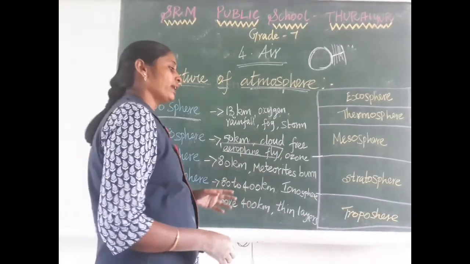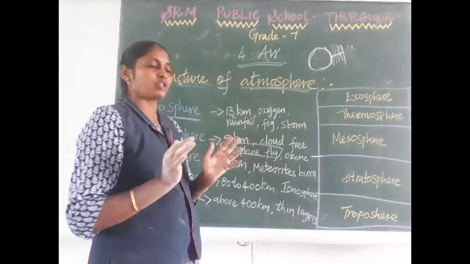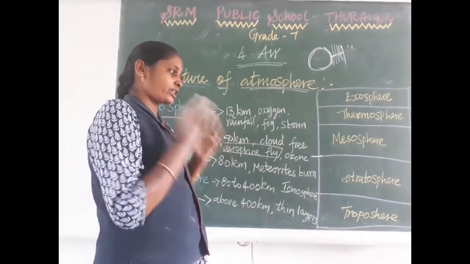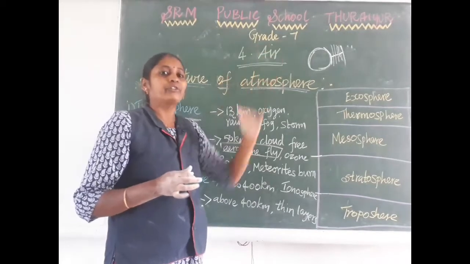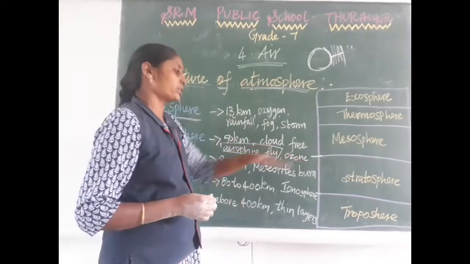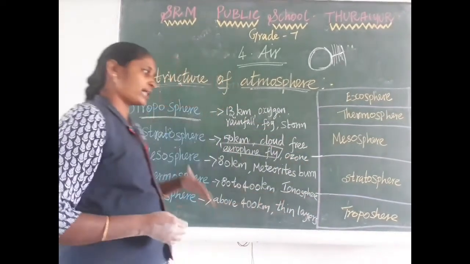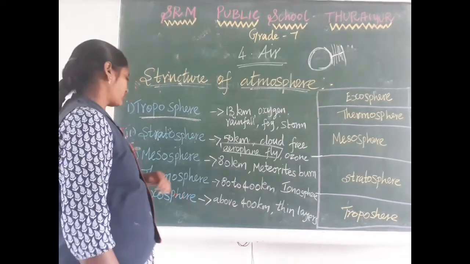And one important gas, ozone, is also present in the stratosphere. This ozone gas protects our earth from the harmful rays coming from the sun.